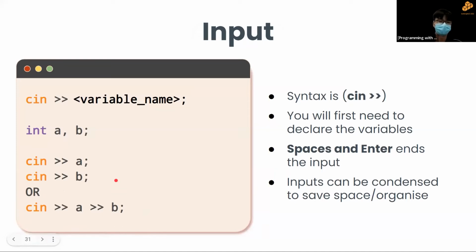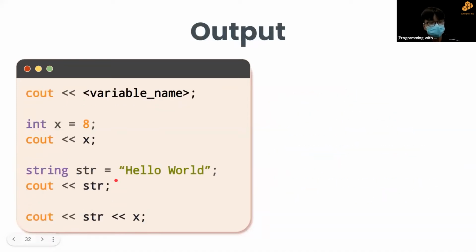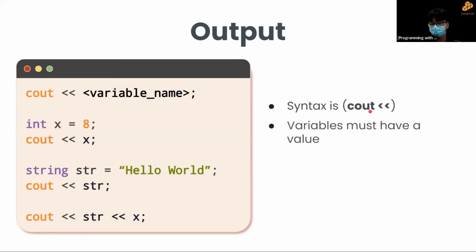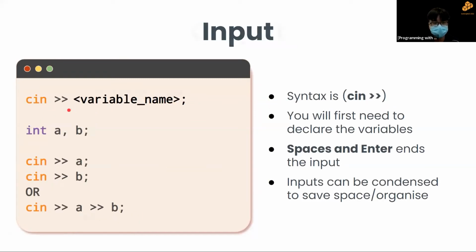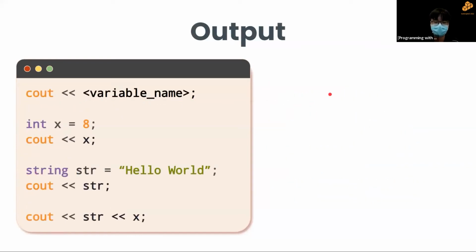Anyways, next, we will have the output. So now that we can input, we want to be able to extract values from it. So what we'll do is to output. So the syntax will be cout with a double left arrow this time. So you can see my cin is right arrows, my cout is left arrows. The arrows are very important. Make sure you get the directions correct. And that is the cout, double left arrow, variable name, and your semicolon.